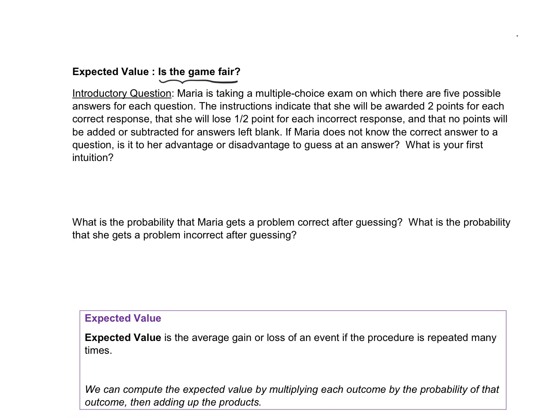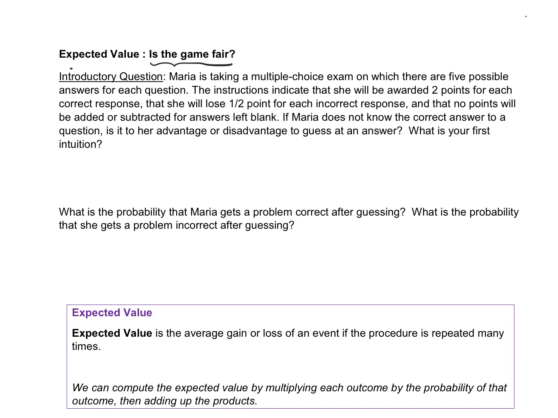In this case, it's not a game, but an exam that we're going to be looking at. And we have Maria. She's taking a multiple choice exam in which there are 5 possible answers for each question. The instructions indicate that she'll be awarded 2 points for each correct response. She's going to lose half a point for each incorrect response, and no points will be added or subtracted for answers left blank. If Maria does not know the correct answer to a question, is it to her advantage or disadvantage to guess and answer?